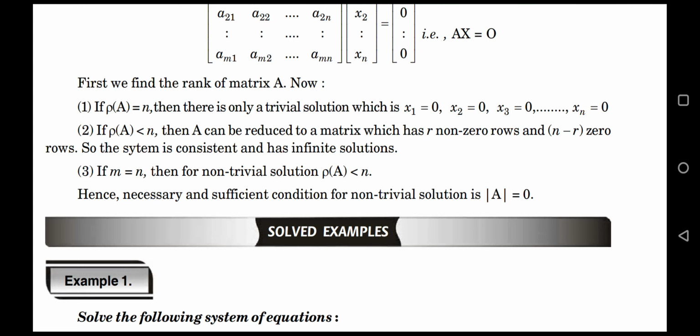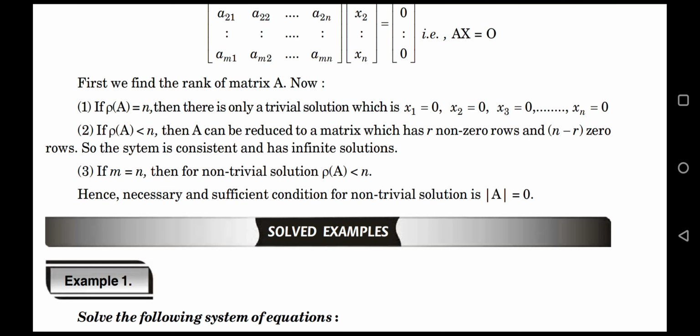First case is rank of A equal to n, number of unknowns. In this case, for the system of equation, there exists trivial solution, that is x equal to 0, y equal to 0 and z equal to 0. First type of question is this.